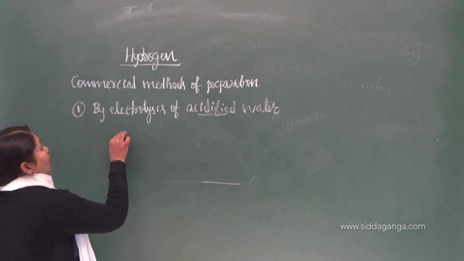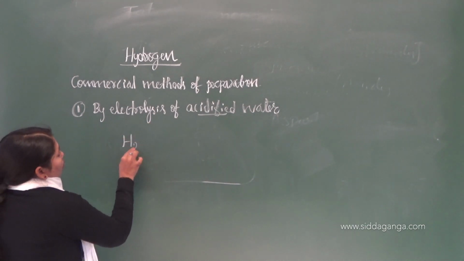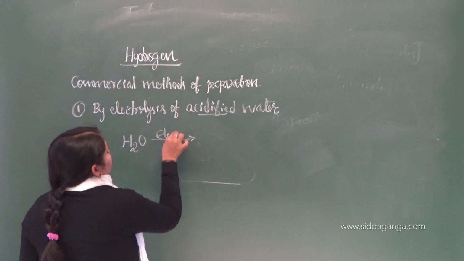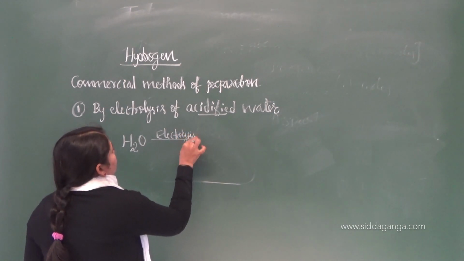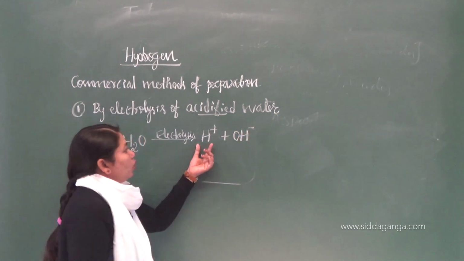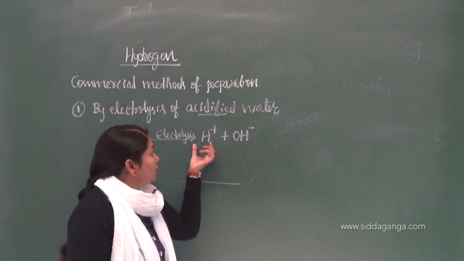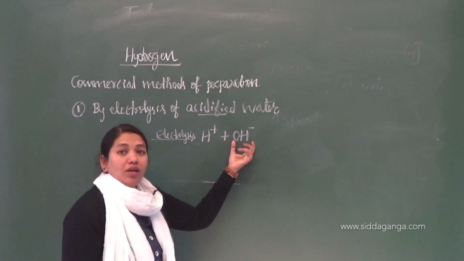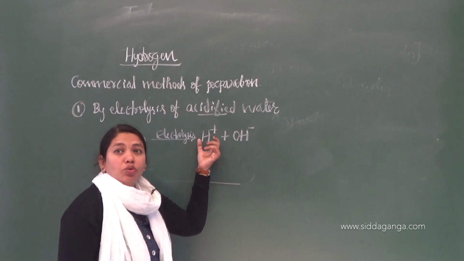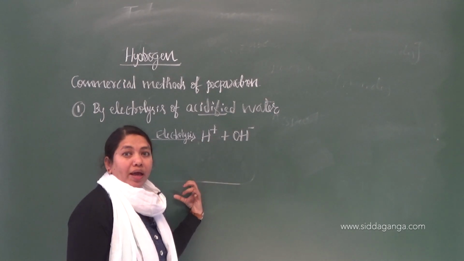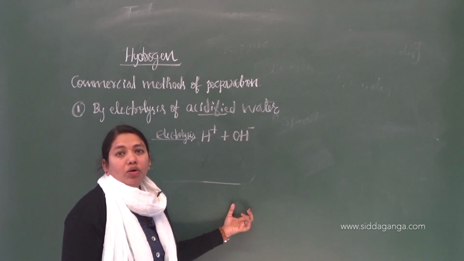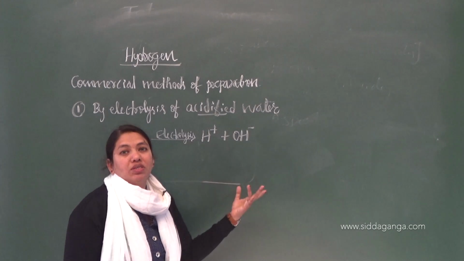So if water is electrolyzed, what are the products you are going to get? Say for example H2O, if it is subjected to electrolysis, the products will be H plus and OH minus, a proton and a hydroxyl ion. You know about electrolysis. So the positively charged ion will go to the cathode, which is negatively charged, and the negatively charged ion will go towards the anode and get discharged, or lose its charge.